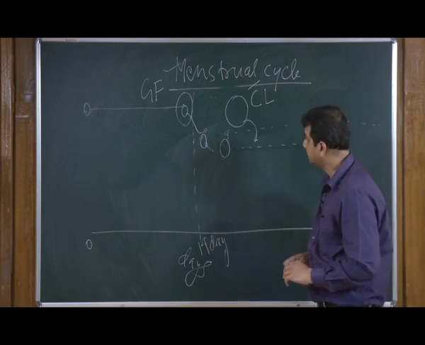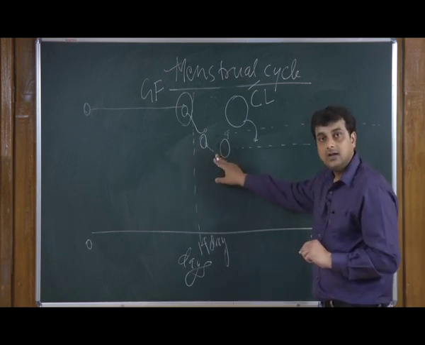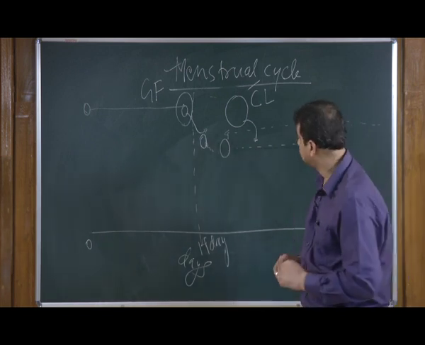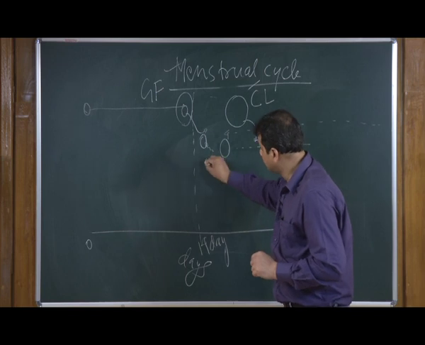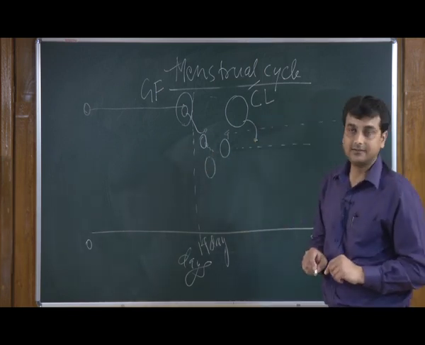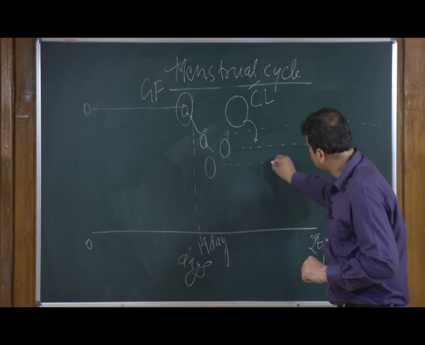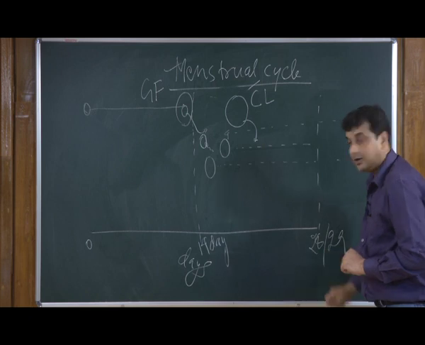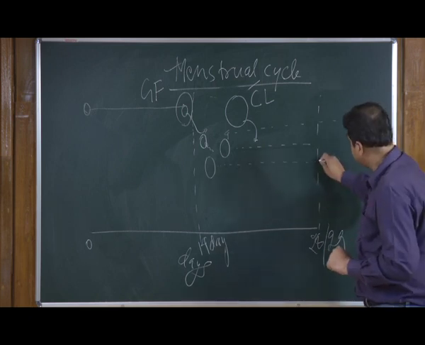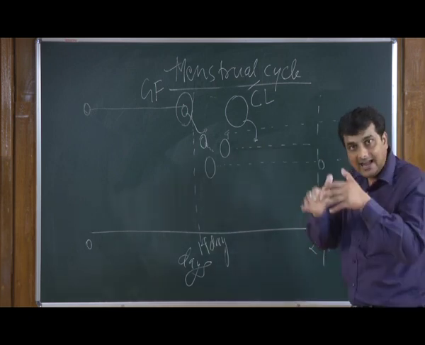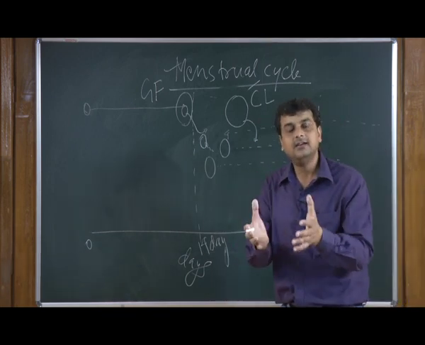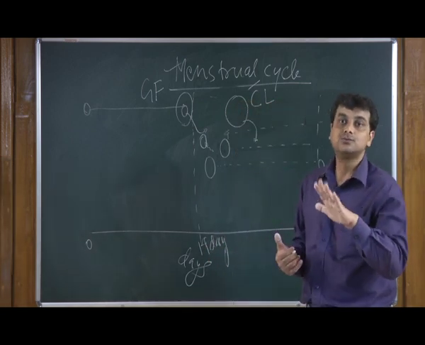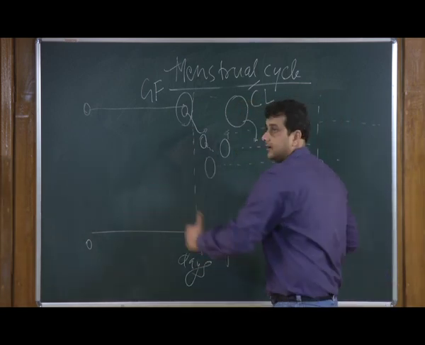zygote. Now, if there is no sperm available in the female reproductive system, this ova will go till the day 28 or 29, and then the whole ova, the lining of the endometrium and everything comes out in the form of blood, and what is called the menstrual cycle is simply this period.